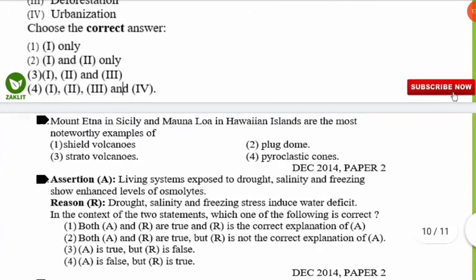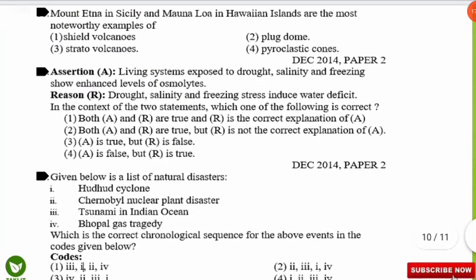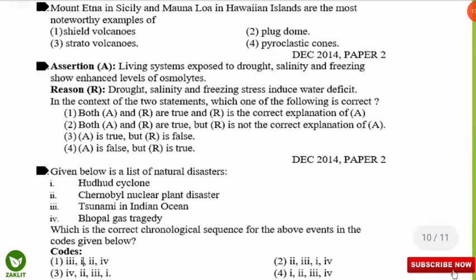I hope you are writing down. Let me remind you again. So let's move to some more questions. The questions are on your screen.